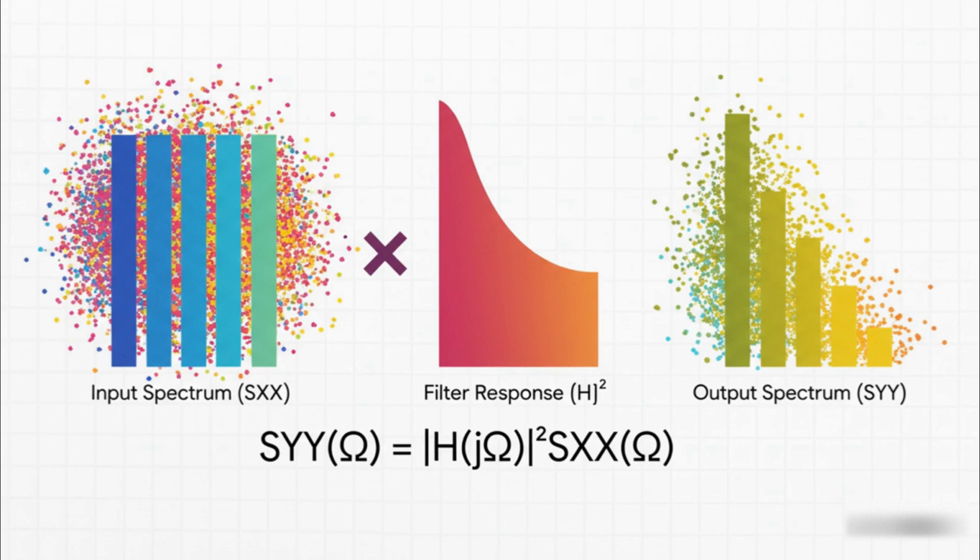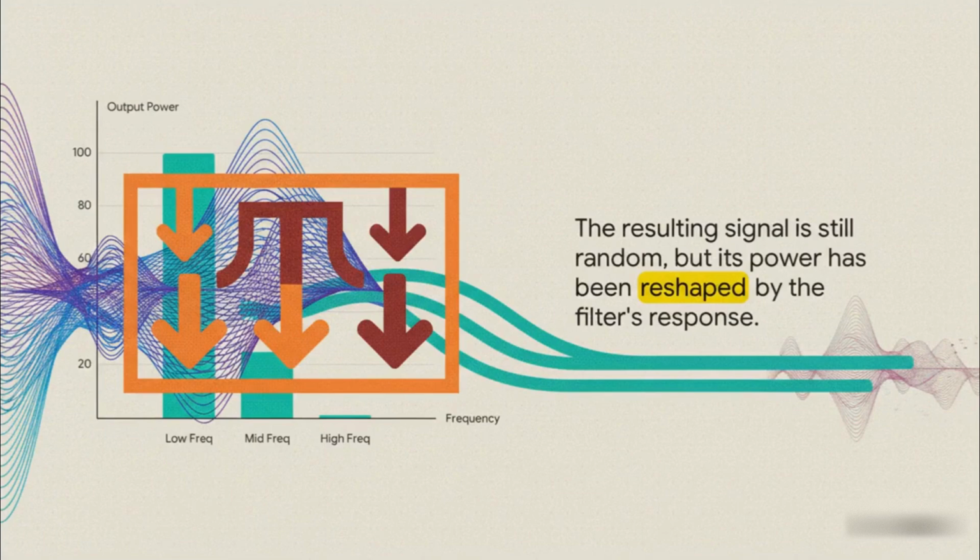The fingerprint of our final output signal is just the fingerprints of our original noisy signal multiplied by the shape of our filter's stencil. That's it. We're literally reshaping randomness with simple multiplication. We take the flat fingerprint of the noise, press our stencil down on it, and we get a completely new fingerprint. And boom, look at the result.